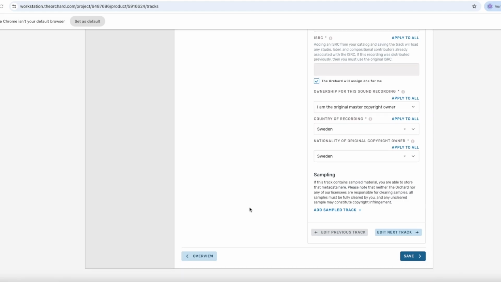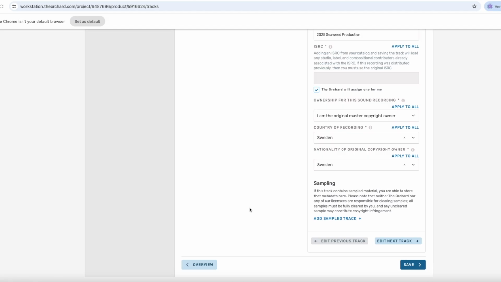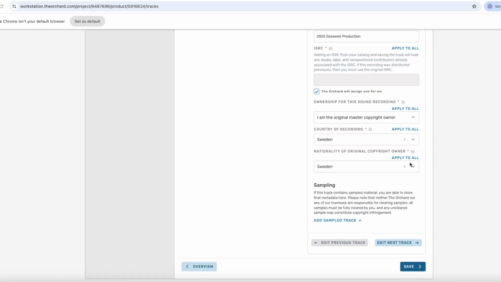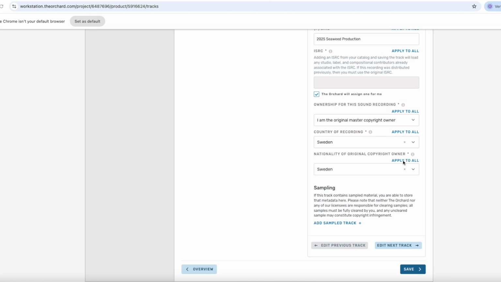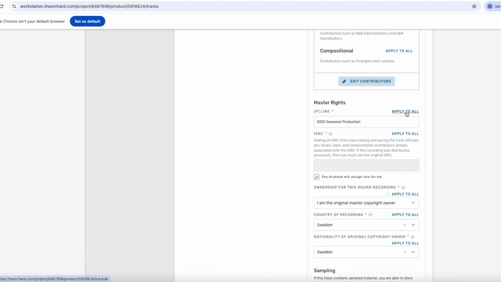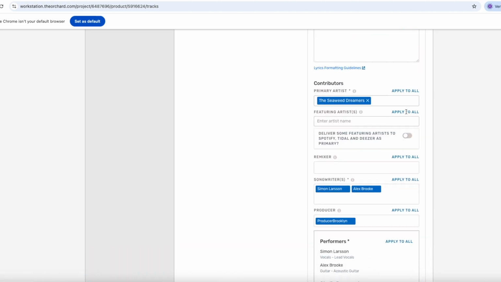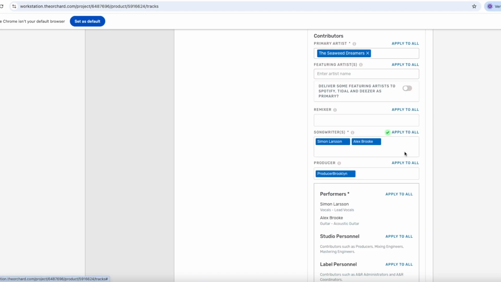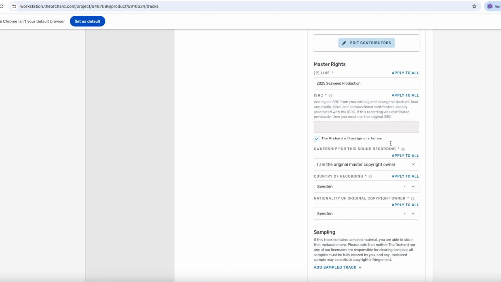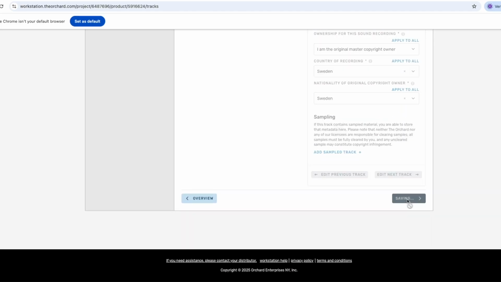Now we have filled in the data for the first track, and you should also fill out the data for the remaining songs. But to make that process a lot easier, you can use the apply to all function. So for instance, here we have apply to all, and so on. Same goes for the P line, same goes for the songwriter and the producer, and so on. And then we'll click save.